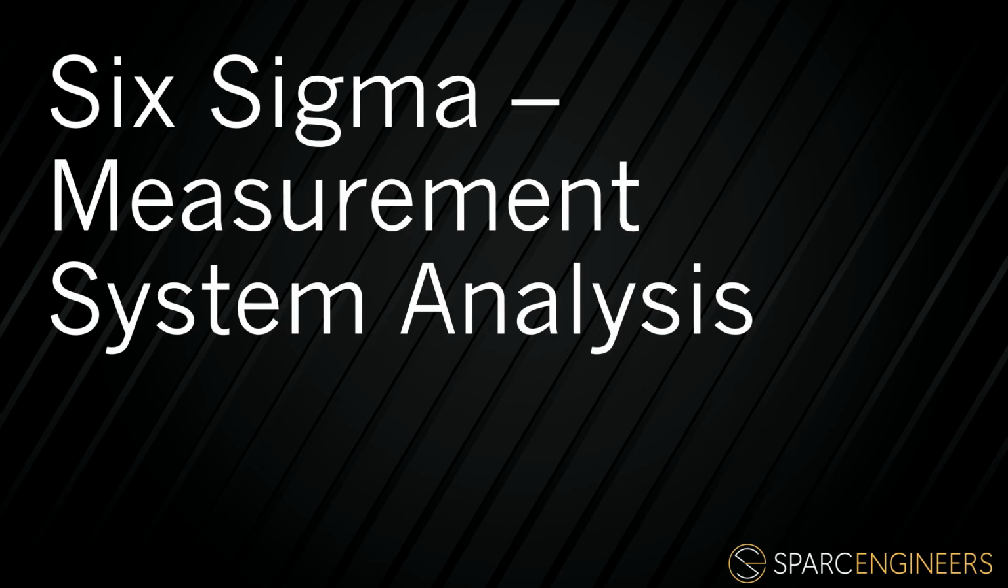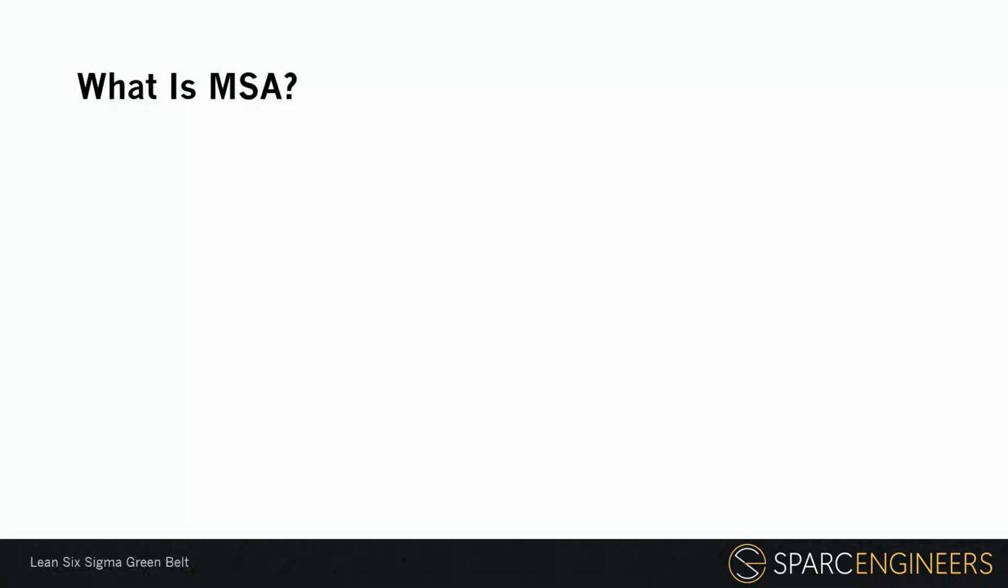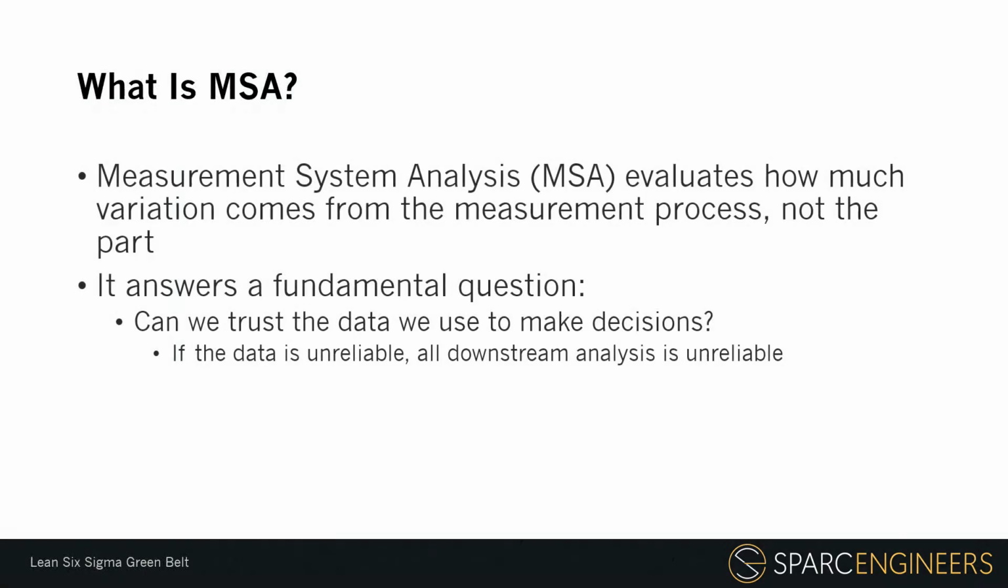What is MSA? Measurement System Analysis evaluates how much variation comes from the measurement process itself, rather than from the part or process being measured. In other words, when we see variation in the data, we need to know whether that variation is real process variation or whether it is being introduced by the measurement system. MSA answers a fundamental question. Can we trust the data we use to make decisions? If the answer is no, then all downstream analysis becomes unreliable.